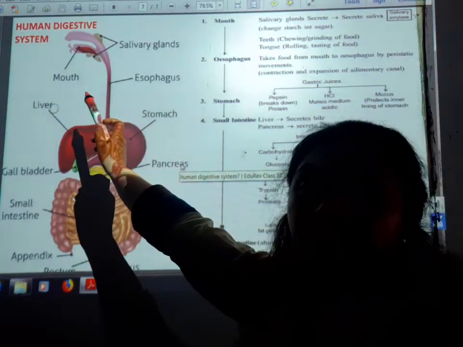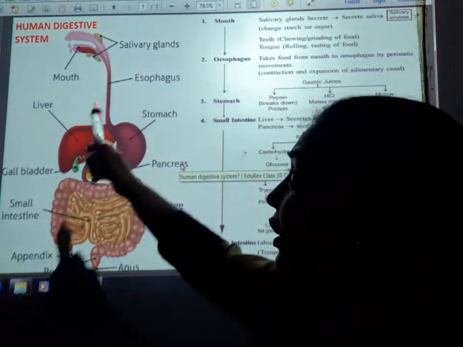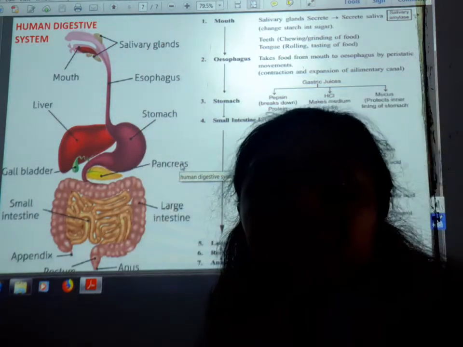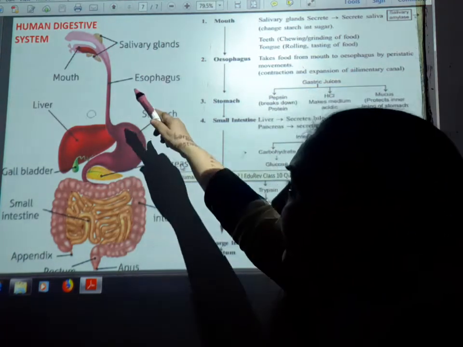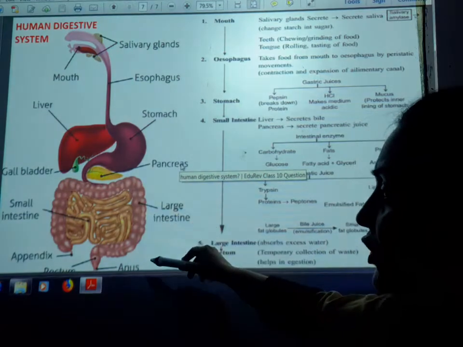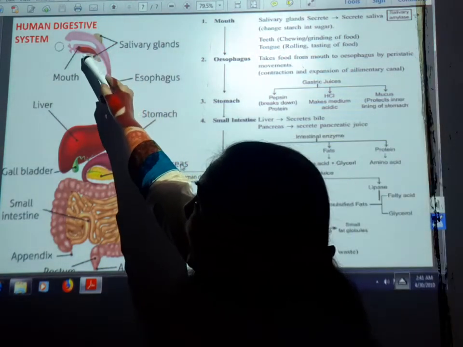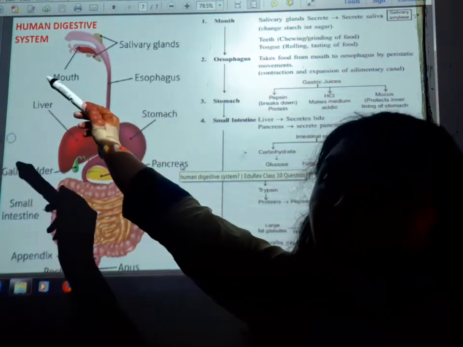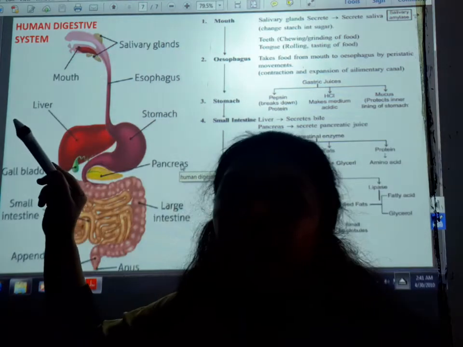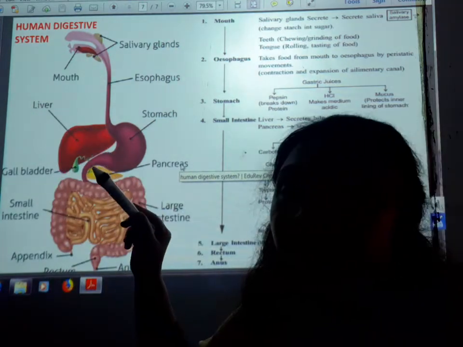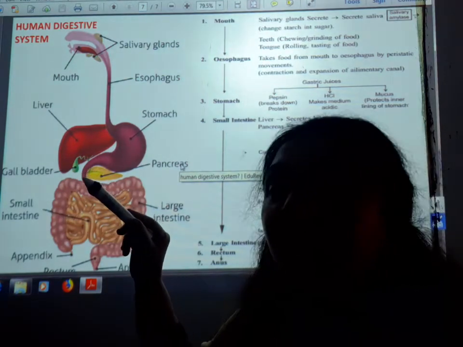Now you are looking here at the human digestive system. We know very well the human digestive system is another example of holozoic nutrition. So first, just look at the structure of the human digestive system. You are looking here, this is the mouth, and inside the mouth, also called the buccal cavity, the teeth and the tongue are present, which help in breaking down the food into simple substances.